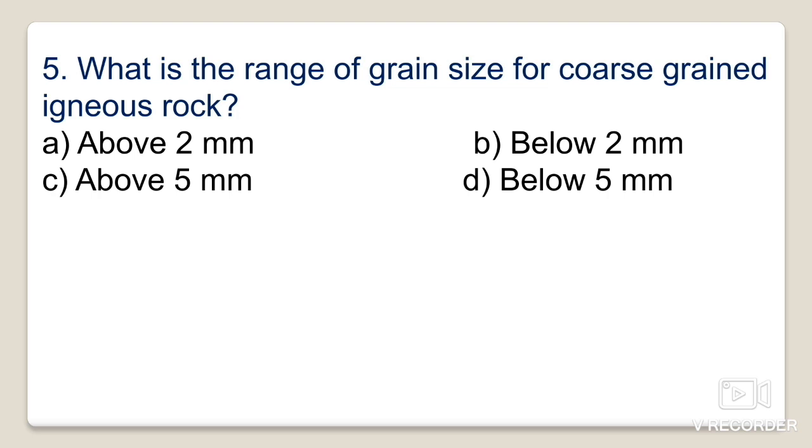The classification of this texture is done on the basis of the size of the grain, or we can say granularity. The options are above 5 millimeter, above 2 millimeter, below 2 millimeter, or below 5 millimeter.